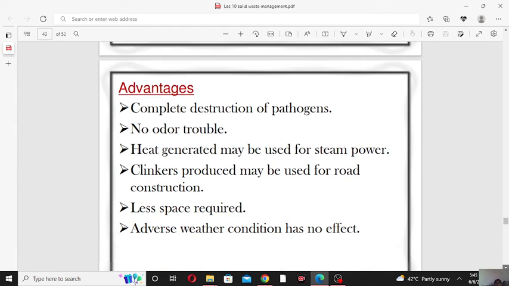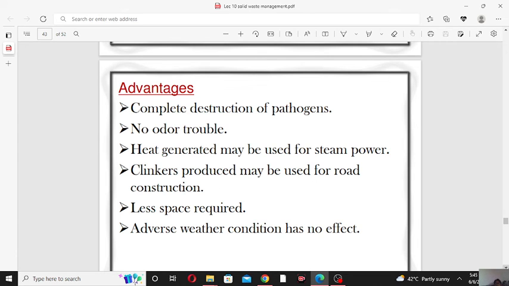Now what are the advantages of the incineration process? Complete destruction of pathogens. The harmful microorganisms are fully destroyed in this process. No other trouble. Heat generated may be used for steam power, so in this process we can produce electricity. Clinker produced may be used for road construction.